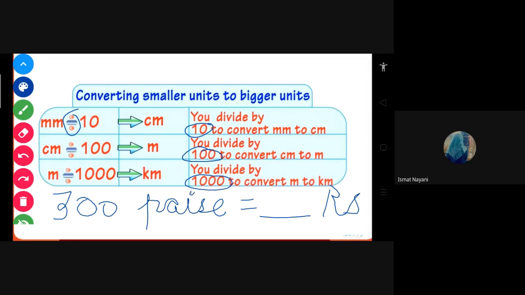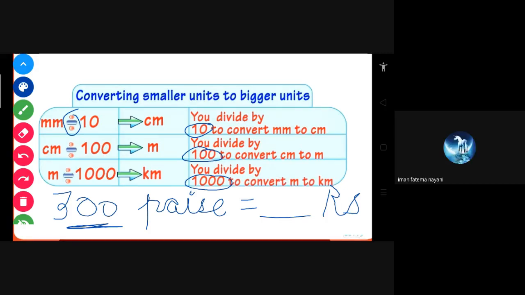Another student, what is your answer for 300 paise equals how many rupees? 3 rupees.